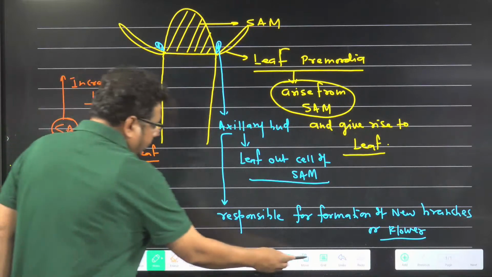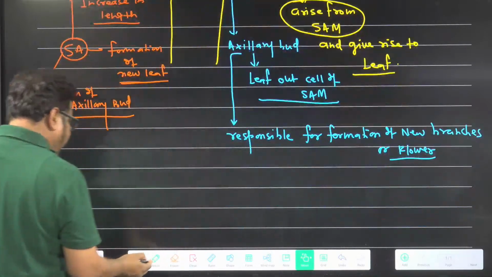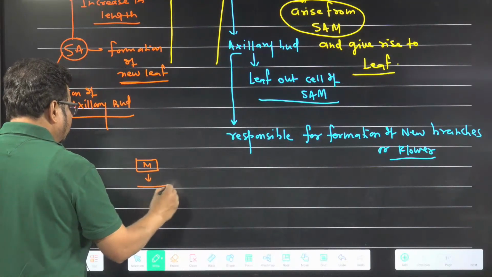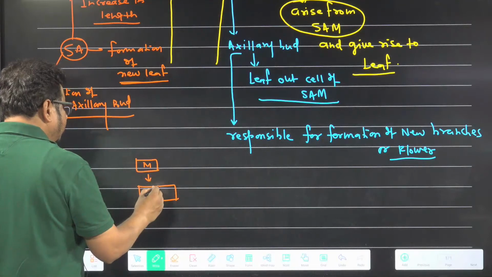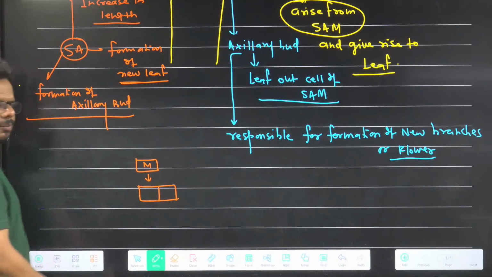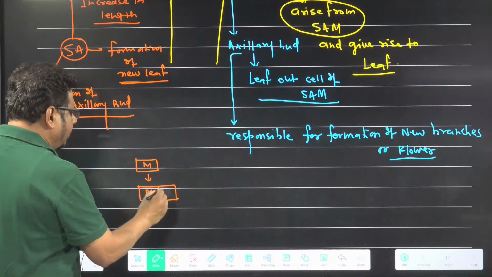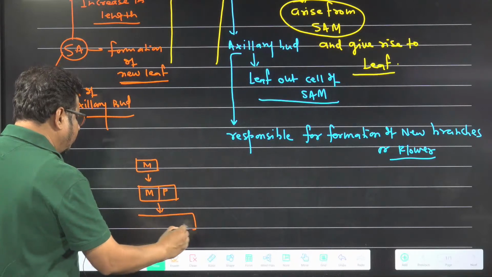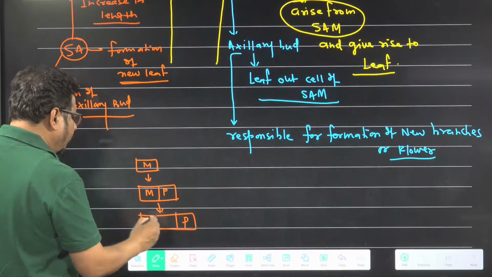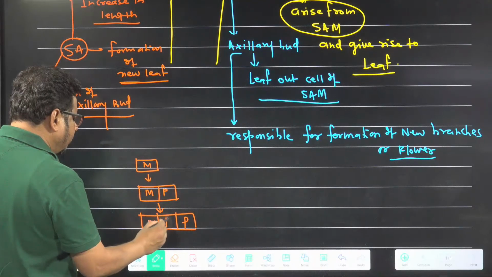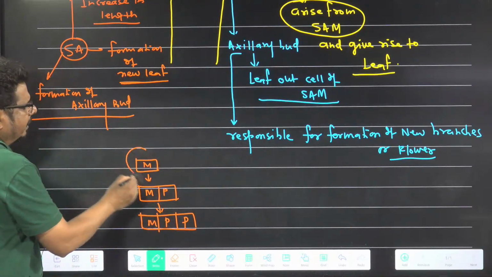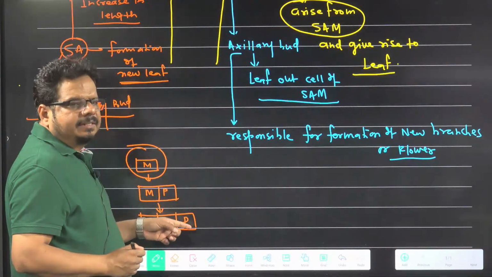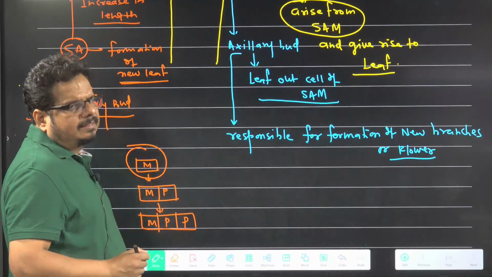Actually what happened? Suppose that this is a meristematic cell and this is dividing. So how do they divide? One cell converted into two cells. Out of two cells, one cell remains meristematic, one converted into permanent, meaning it does not divide later on. The meristematic cell divides once again into two parts, meristem and permanent. So whose number is not increasing? Meristematic cell number is not increasing. Whose number is increasing? When meristematic cell divides, permanent cells increase.